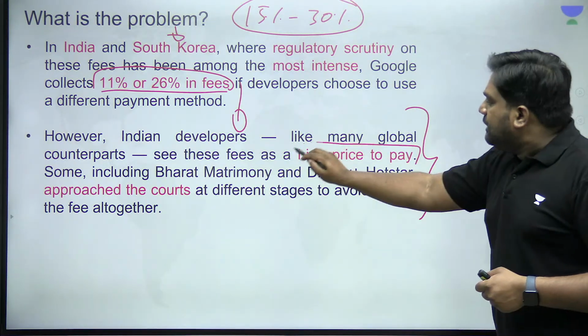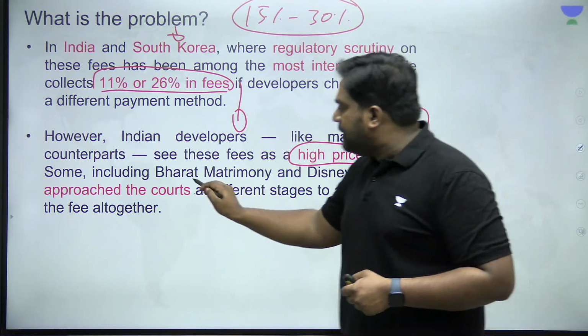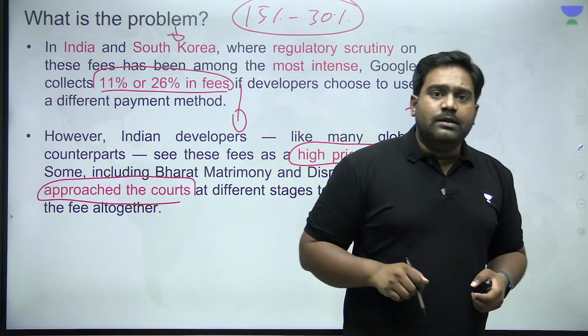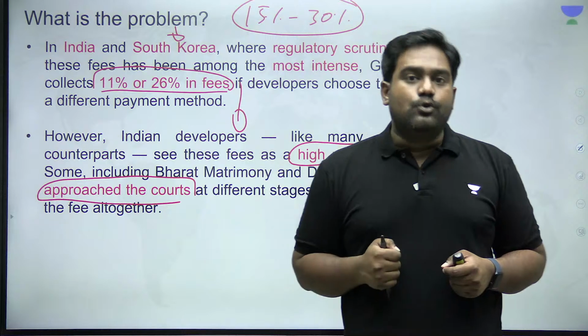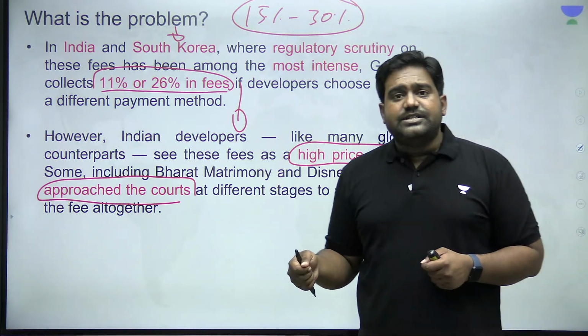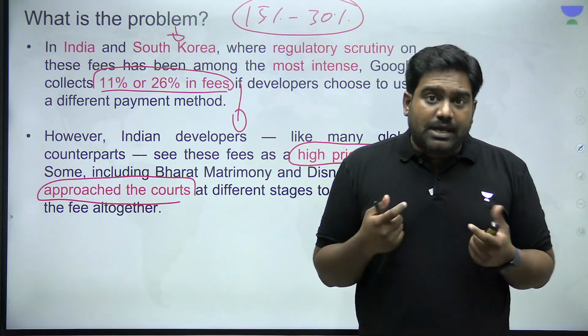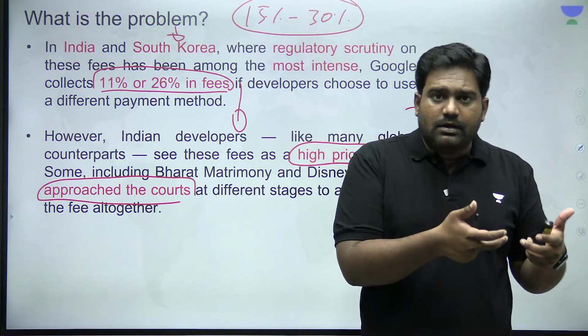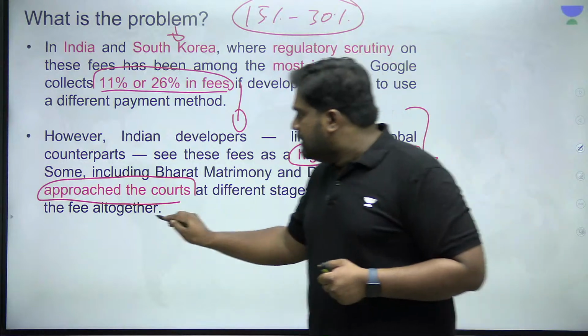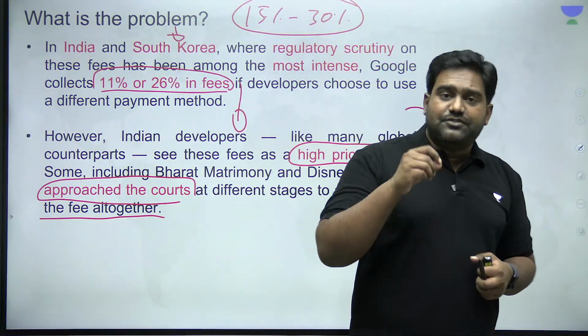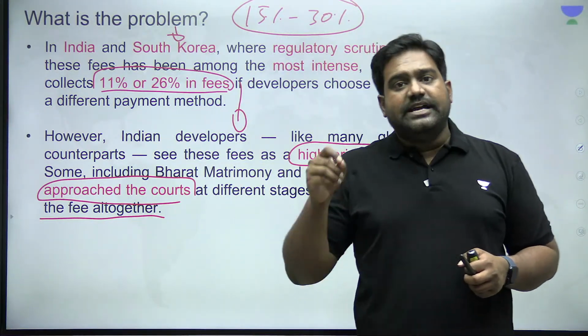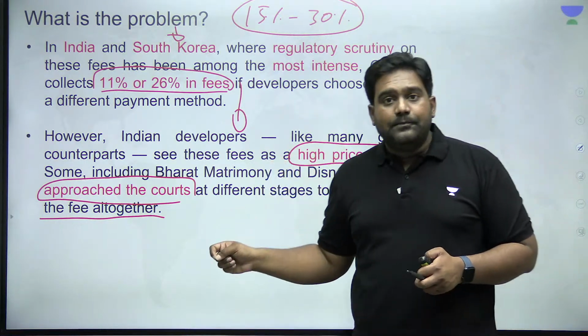Indian developers particularly believe that this is a very high price to pay, and they have even brought litigation against Google. There are pending cases at the Madras High Court. There are cases pending at other courts and tribunals as well, including the Competition Commission of India, where Indian startups and companies have challenged this platform policy and the payment fee policy of Google.